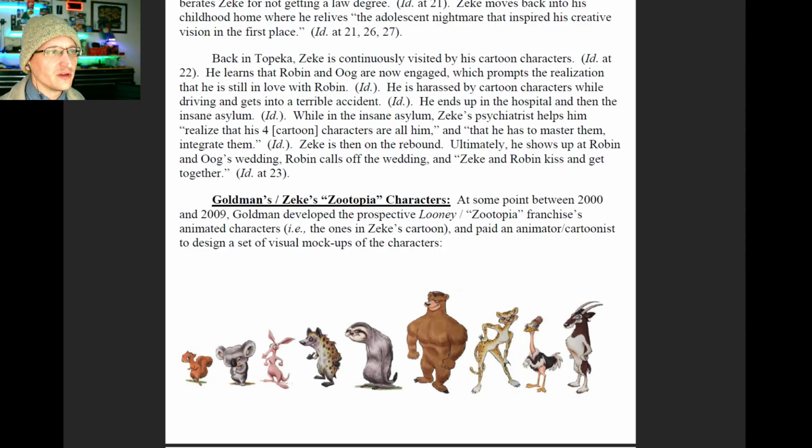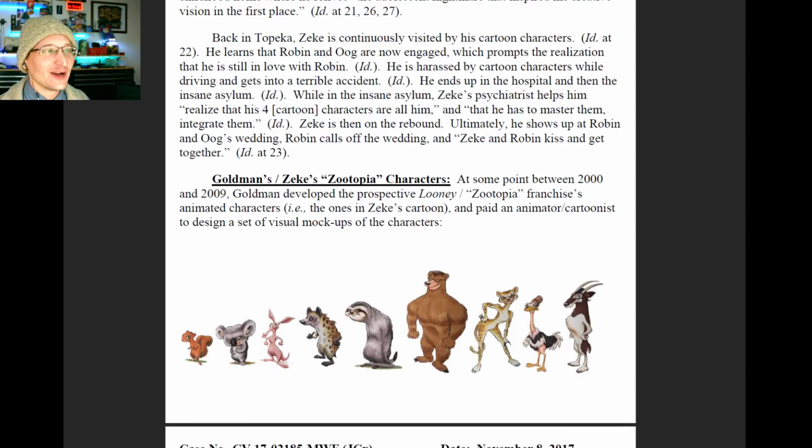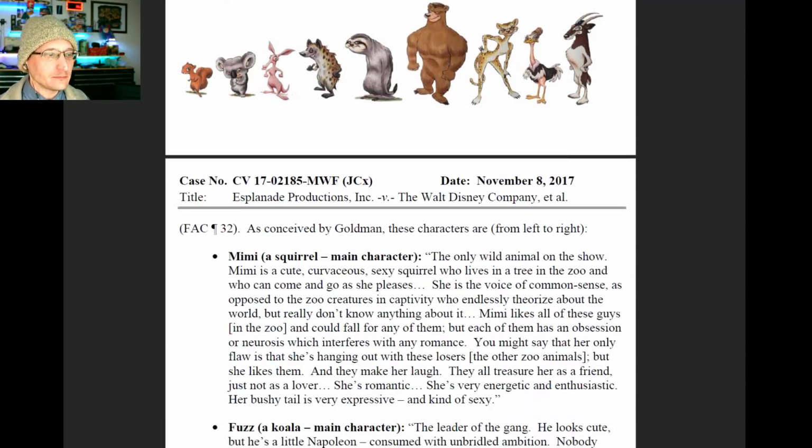Ultimately, he shows up at Robin and Oog's wedding. Robin calls off the wedding, and Zeke and Robin kiss and get together.